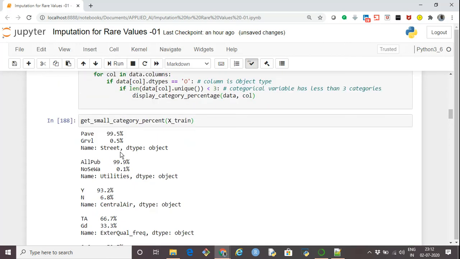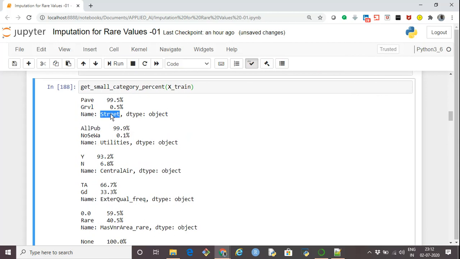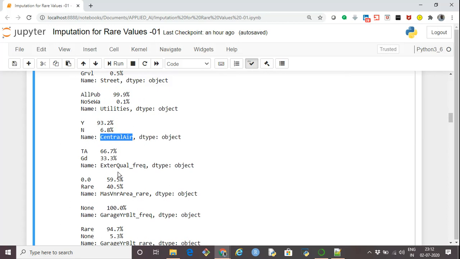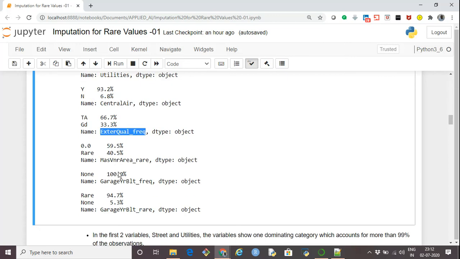So the first column that we are getting is the street, which is low cardinality, having only two different categories. Another categorical column is utilities. Again, it is low cardinality, having two different categories only. And the third one is the central air, having only two different values, external quality frequencies, and a couple of other categorical variables are there, which are having less than three, that is only two or one different categories.